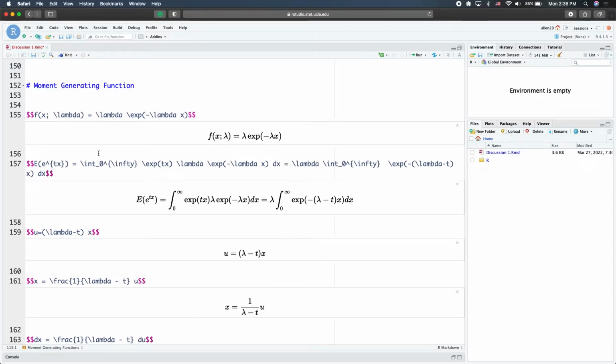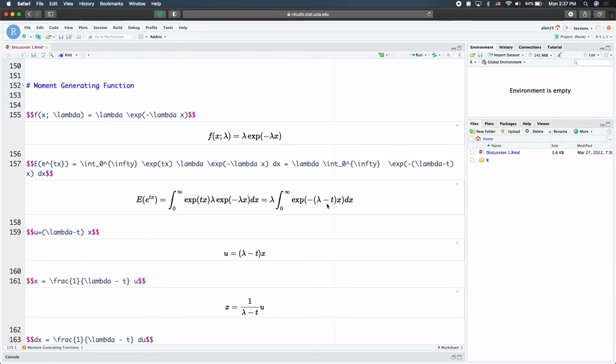Okay, so start from the definition of the moment generating function. The expectation of exponential of tx, taking the integral. The support for the exponential distribution is from 0 to infinity. Then this is the e to the tx, basically this part in the parenthesis, multiplied by f of x. So this is our choice for our particular example here. Lambda has nothing to do with dx, so we can bring it outside the integral. And then we are left with exponential of negative lambda minus t multiplied by x.